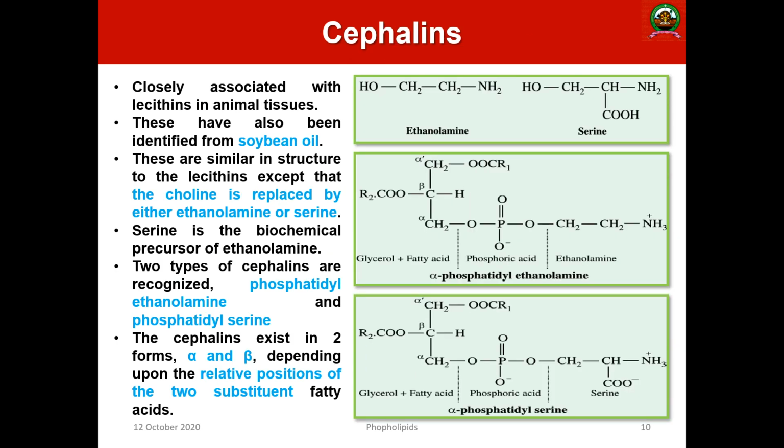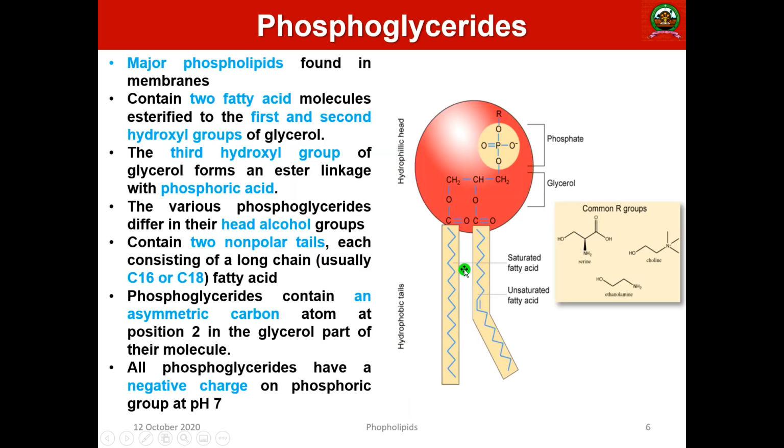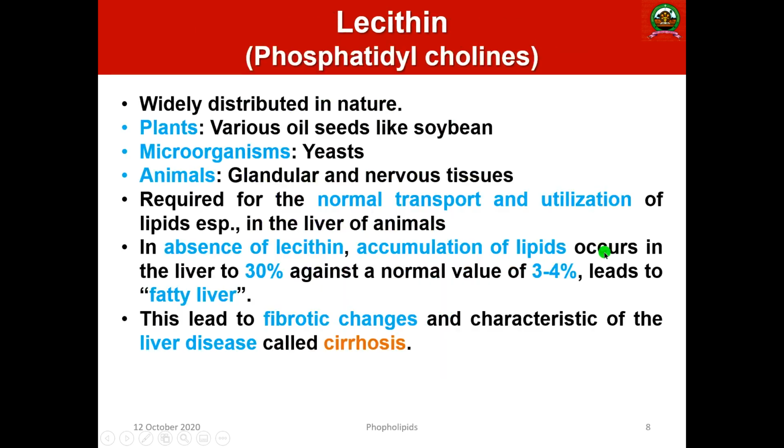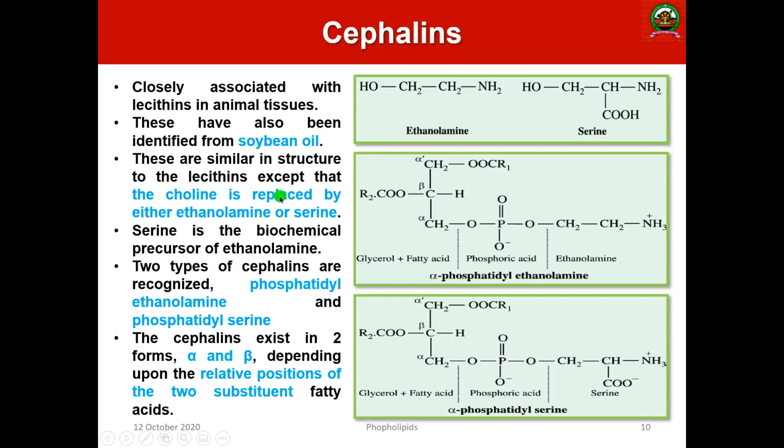Then the second one, cephalin. This is very simple. In the same phospholipids, instead of choline, the R group is either serine or ethanolamine. Such kinds of molecules are known as cephalins. This is closely associated with lecithin in animal tissue. They are also commonly seen in soybean oil. These are the same in structure, but the choline residue is replaced by ethanolamine or serine.